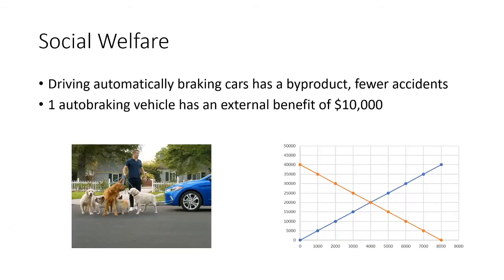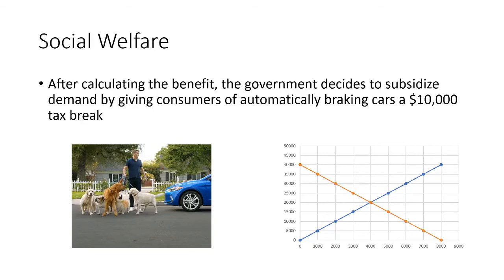So let's dive a little further into our automatic braking cars, saving Ryan Reynolds in Ryanville. If we drive automatically braking cars, we have fewer accidents. So one automatic braking vehicle has an external benefit of $10,000 for our example. After calculating the benefit, the government decides to subsidize demand by giving consumers of automatically braking cars a $10,000 tax break. And this can be seen as a subsidy on automatically braking cars.